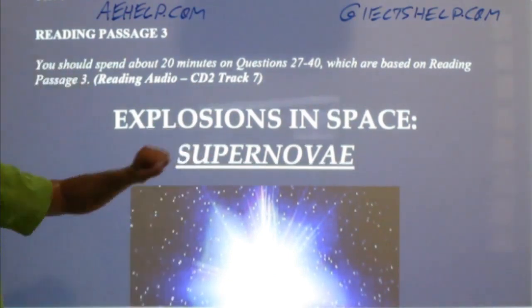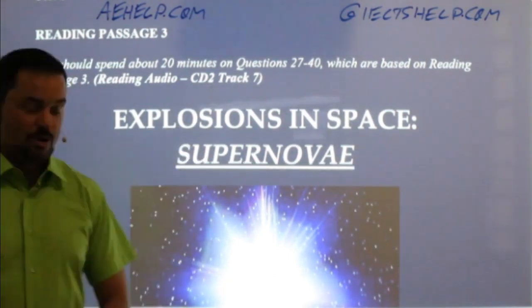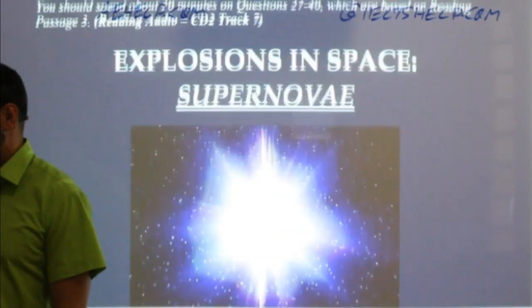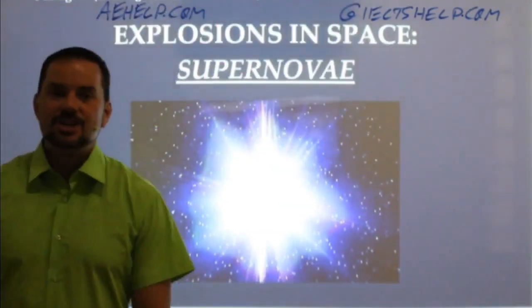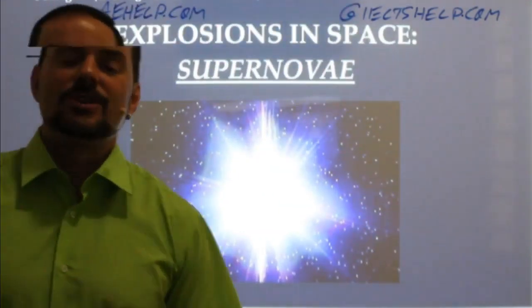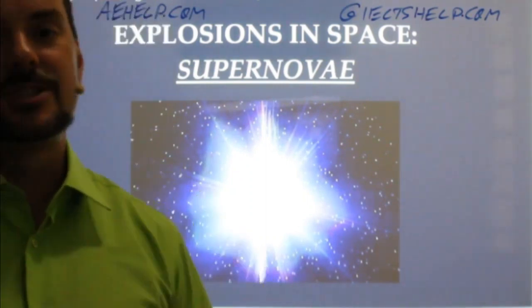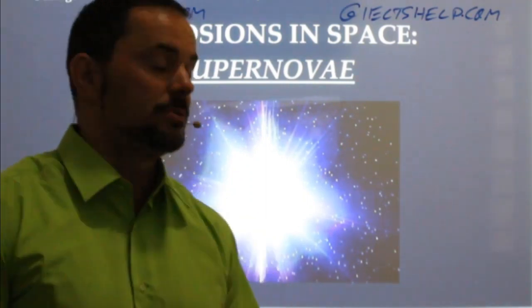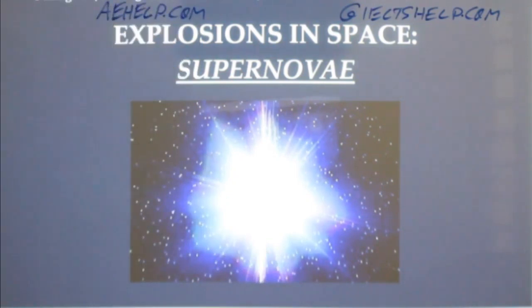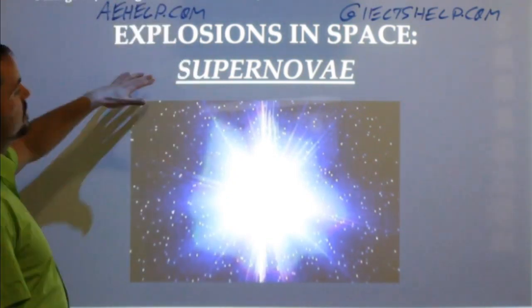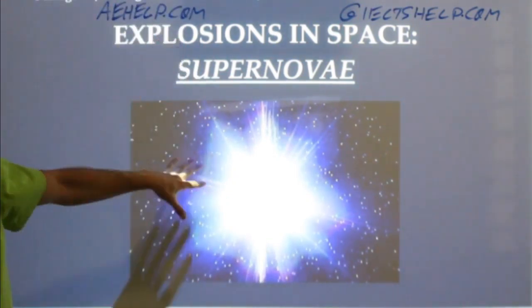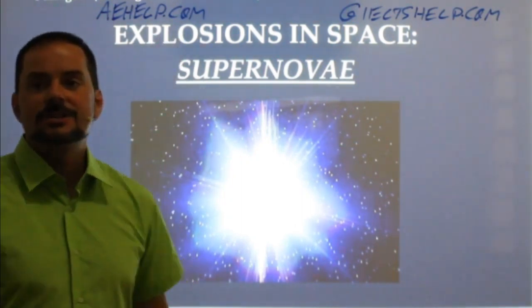Boom, explosions in space, supernovae. You just turn the page from passage 2 in your exam. In fact, you should have seen this already because you should always look at all 3 topics and choose the easiest one. Explosions in space, supernovae. What are we looking at here, students?